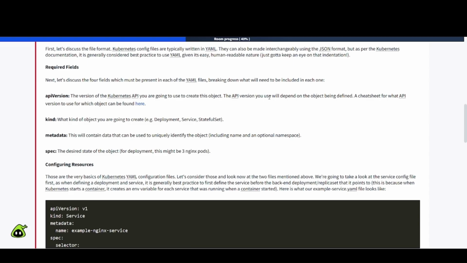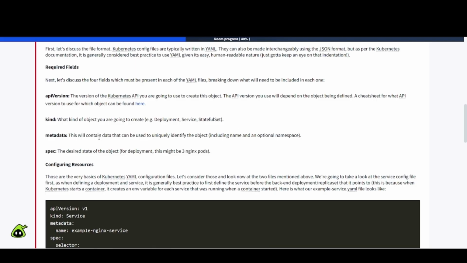The API version you use will depend on the object being defined. A cheat sheet for what API version to use for which object can be found here, so feel free to check that out. Kind, what kind of object you are going to create. Examples would be deployment, service, or stateful set.